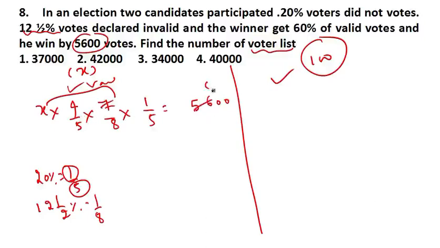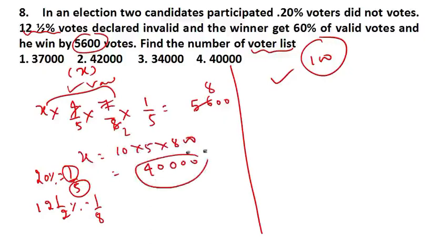7 by 8. Okay. Then you cut by 2. Then how much? Tell me. X equals 5 into 10 into 5 into 800. So here you get 40 and 3 zeros, meaning 40,000 will be your answer. Guys, now you have to do it using 100. You solve using 100 and tell me what your answer will be.